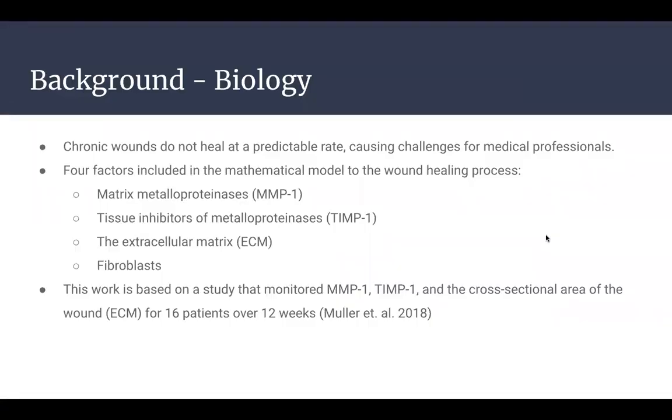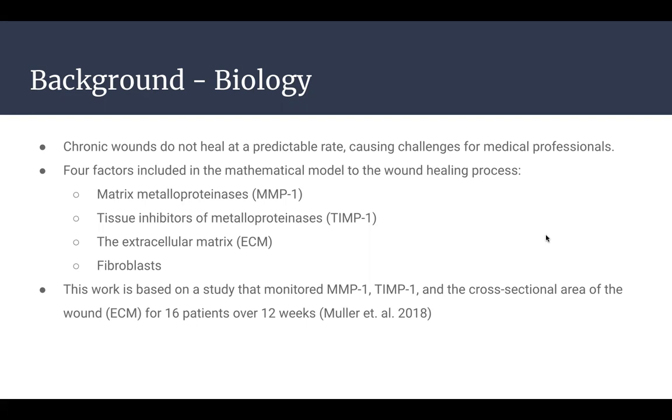Chronic wounds do not heal at a predictable rate, causing challenges for medical professionals during treatment. In order to address this issue, a mathematical approach was used to model the biological process of wound healing. There are four biological factors included in this mathematical model: matrix metalloproteinases, or MMP1, tissue inhibitors of metalloproteinases, or TIMP1, the extracellular matrix, or ECM, and fibroblasts.